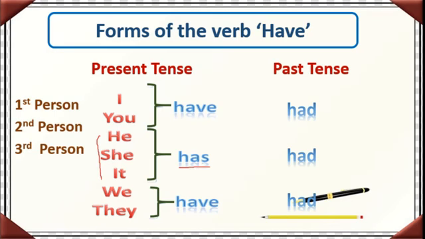Again here also, like did, the same form we use for the past tense for all those forms. So like that only here also we use had. Okay, for first person also had, second person also had, and third person also had. For singular also, for plural also. Okay, single form. Got this, students?